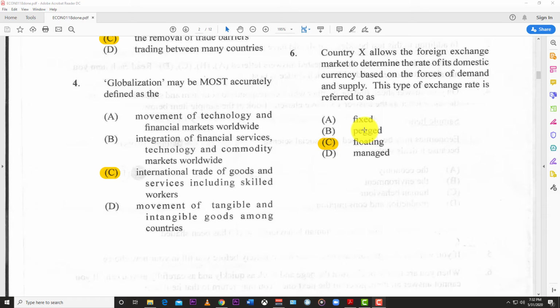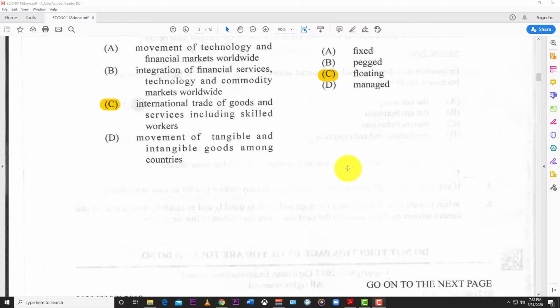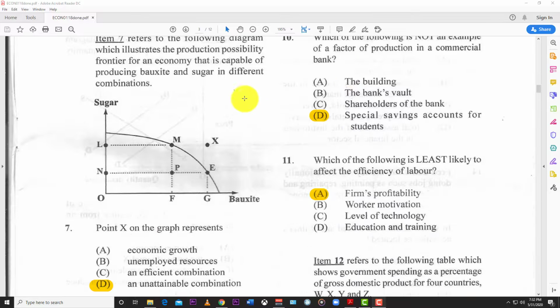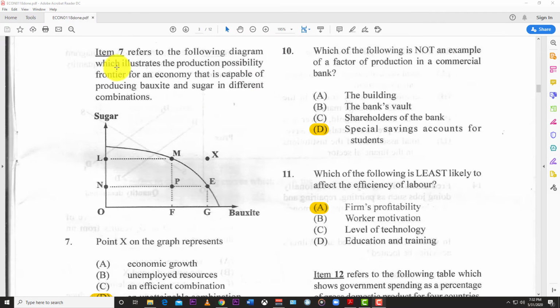For example, the EC dollar is attached to the US currency, and so what happens to the US currency would affect the EC dollar. And managed is where the government actually uses monetary policy to try to maintain a certain value for the currency.